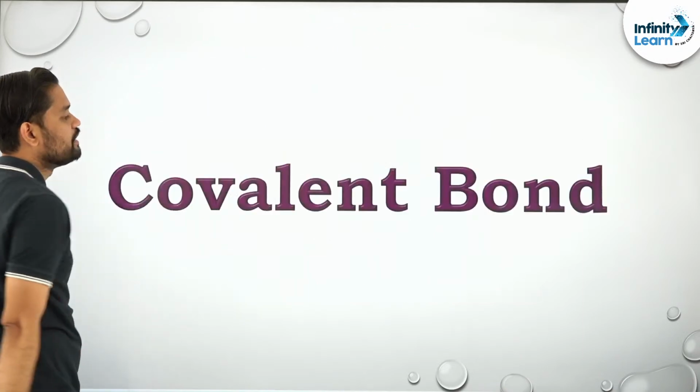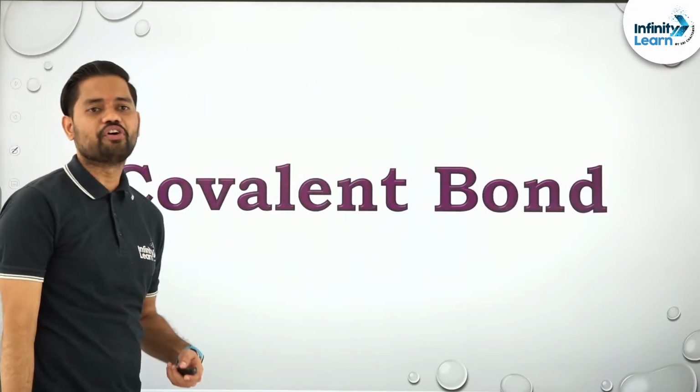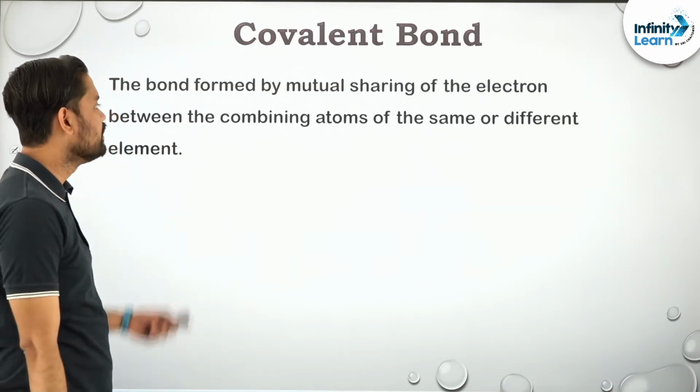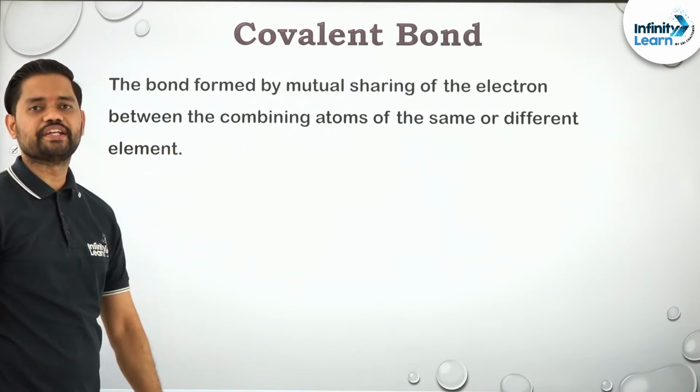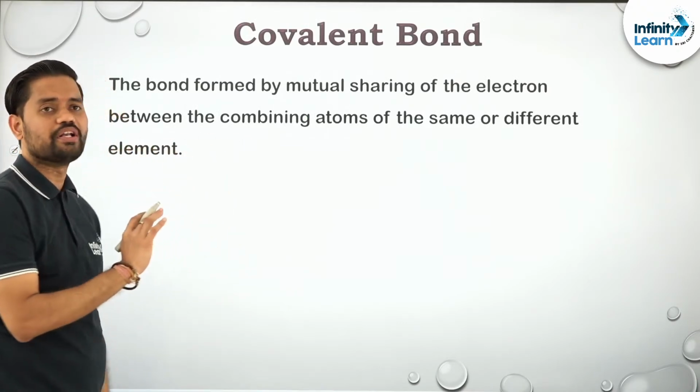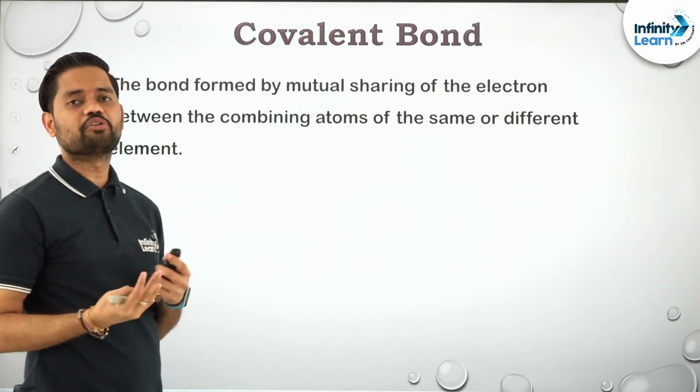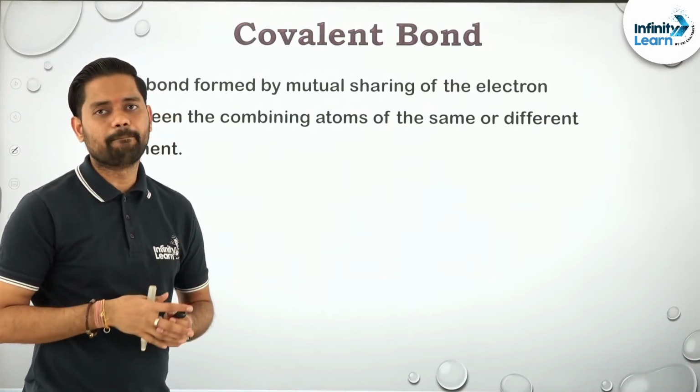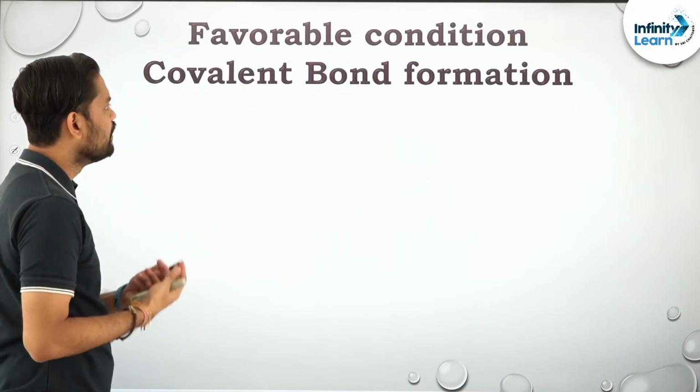Okay, proceeding further. Now coming to covalent bond. What is covalent bond? The bond which is formed by mutual sharing of electrons. So that is nothing but covalent bond. And the compound in which a covalent bond is present is known as what? Covalent compound. Okay, clear? Moving ahead.